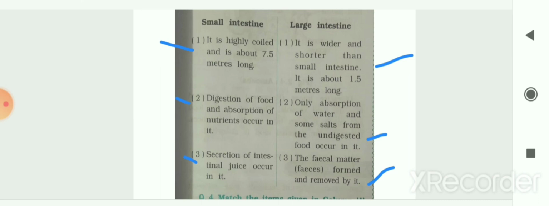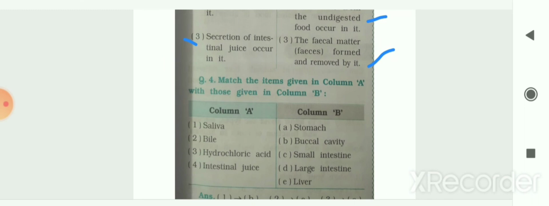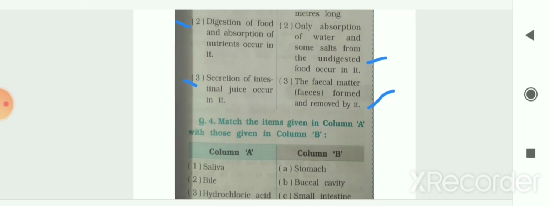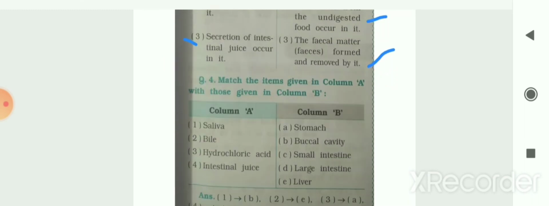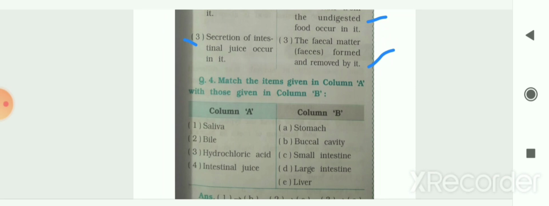The next question is matching. Match the following. These two columns are given to you. In column A, saliva, bile, hydrochloric acid and intestinal juice are given to you. And in column B, stomach, buccal cavity, small intestine, large intestine and liver, that is, organs of the body are given to you. And in column A, the secretory juices are given to you.